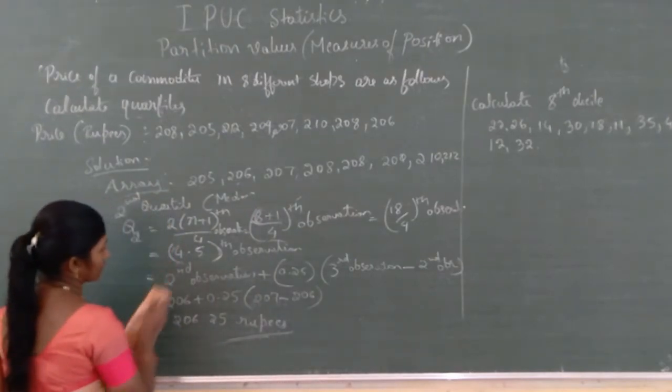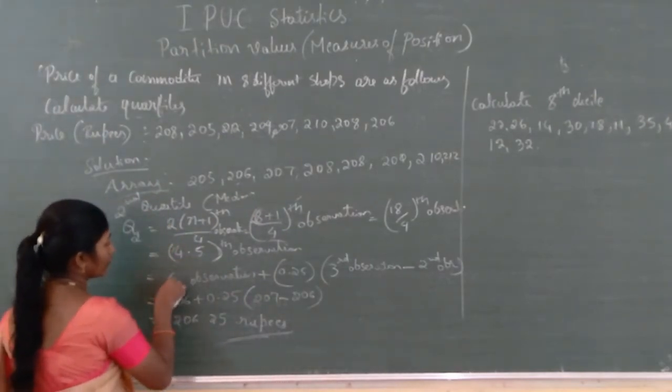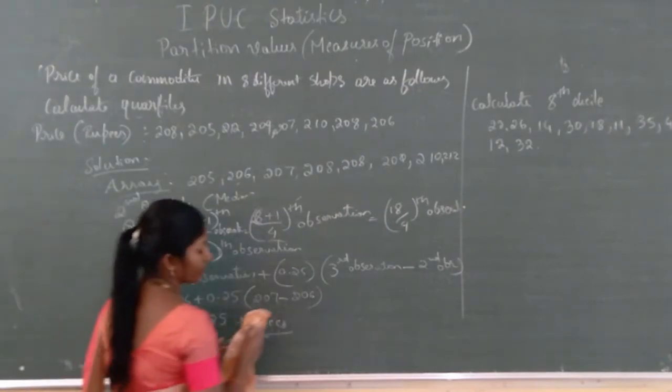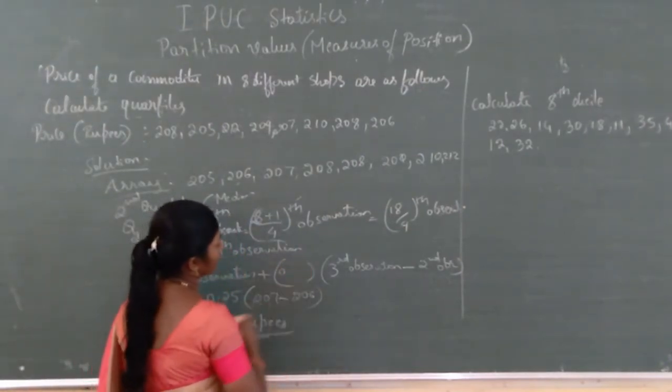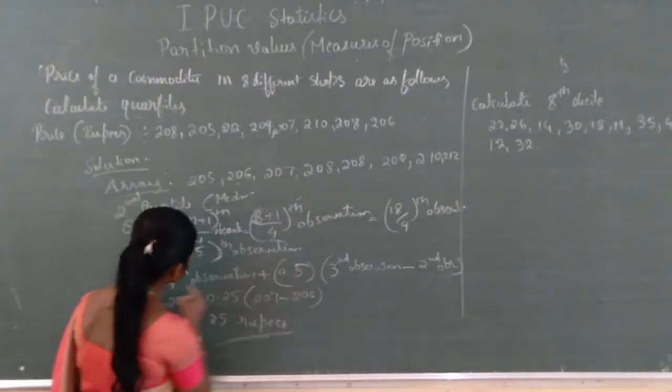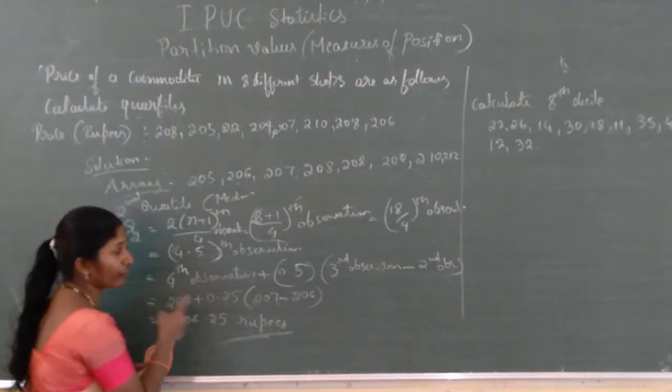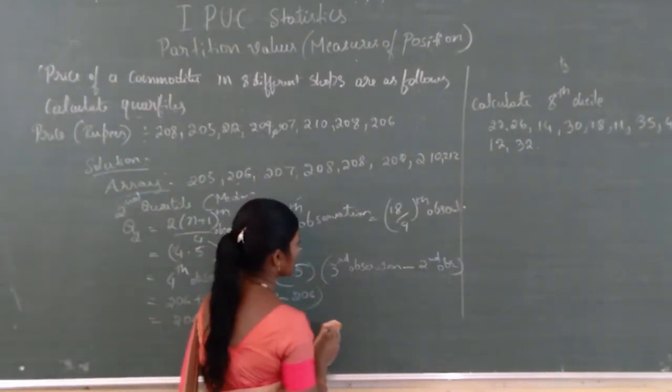Now the fourth observation plus 0.5 into the fifth observation minus the fourth observation.